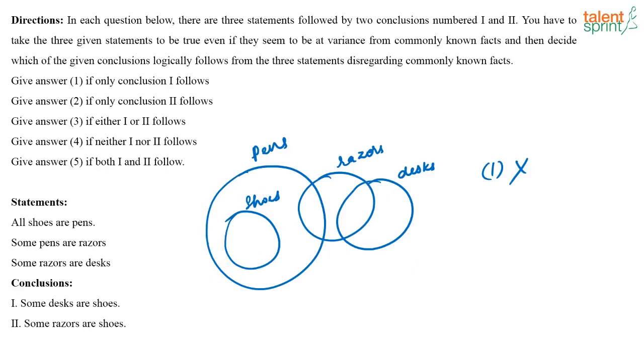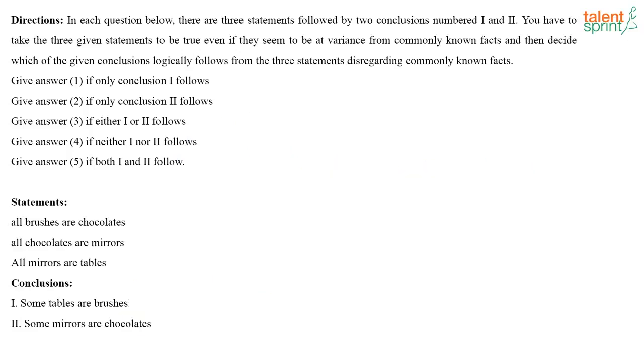In the basic diagram, it's not so. It's not a definite conclusion, does not follow. Some razors are shoes. Again, not a definite conclusion, does not follow. So both the conclusions don't follow here. What will be your answer? Your answer will be option 4. Neither 1 nor 2 follows. Next one. Yes, everybody got the answer as 4.